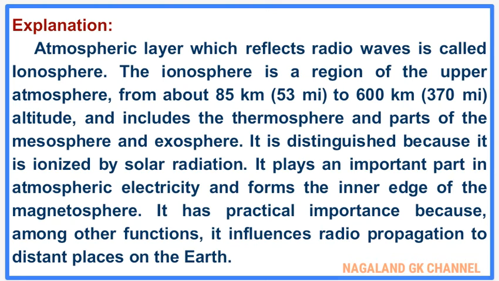The ionosphere is a region of the upper atmosphere from about 85 km to 600 km altitude and includes the thermosphere and parts of the mesosphere and exosphere. It is distinguished because it is ionized by solar radiation. It plays an important part in atmospheric electricity and forms the inner edge of the magnetosphere. Among its functions, it influences radio propagation to distant places on the Earth.